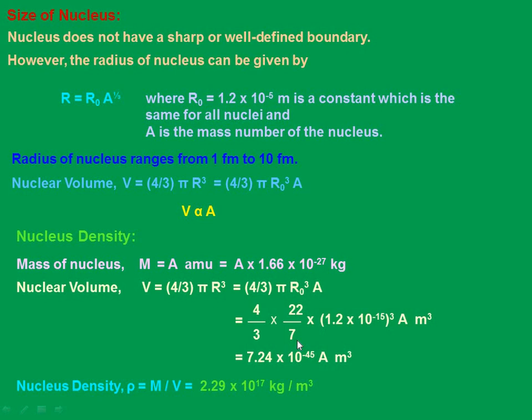So we have to estimate that particular size.